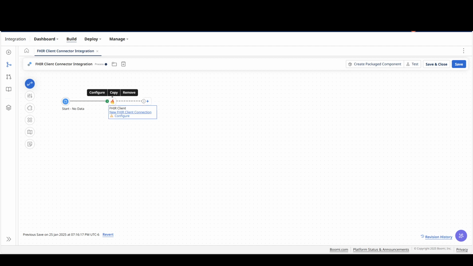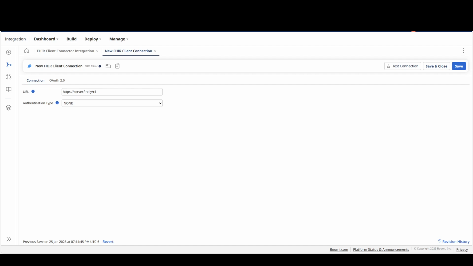Let's jump onto the client connection. Here we need a connection URL in order to make a connection to the server. So here this is the public test server, which is the FHIR public test server, and here R4, which is the metadata.